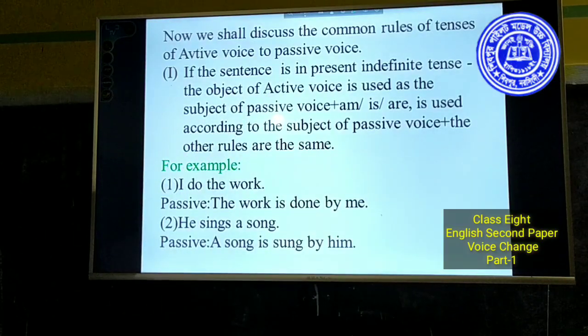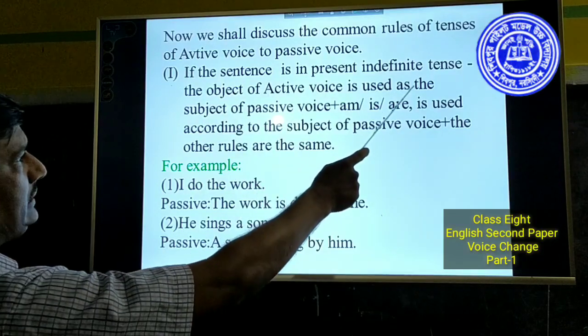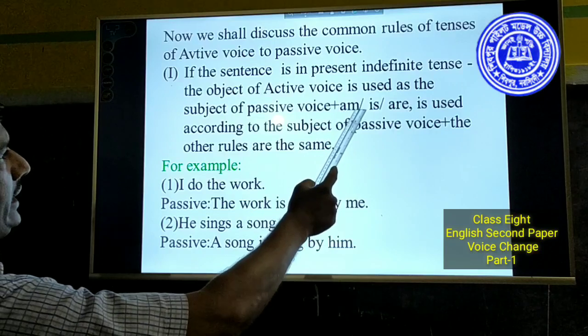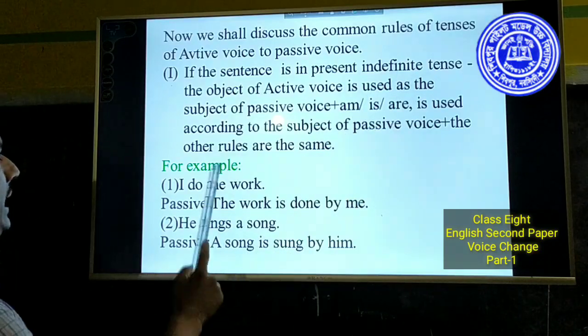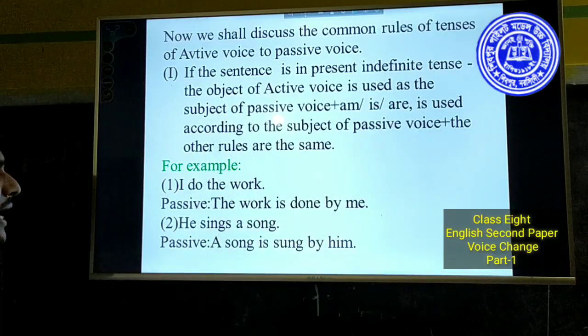If the sentence is in present indefinite tense, the object of active voice is used as the subject of passive voice. Plus am, is, are is used according to the subject of passive voice, plus other rules are the same.